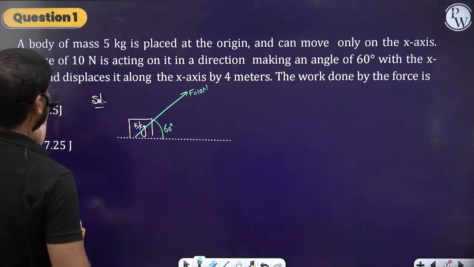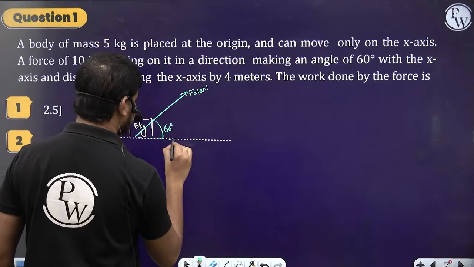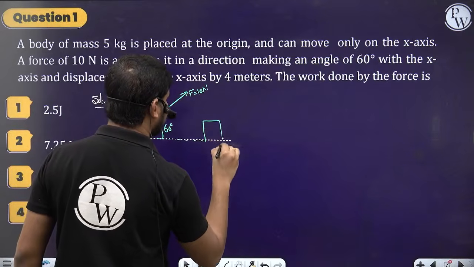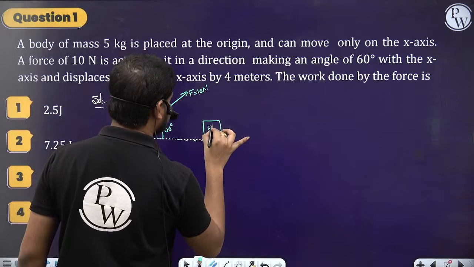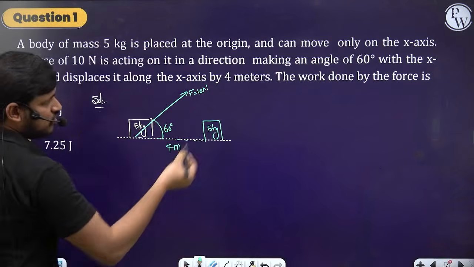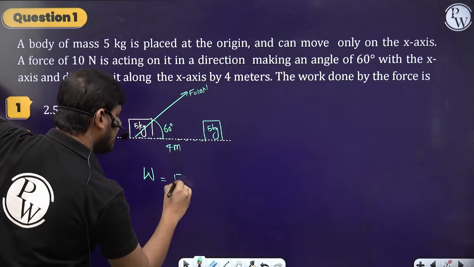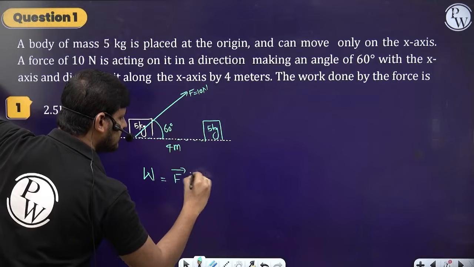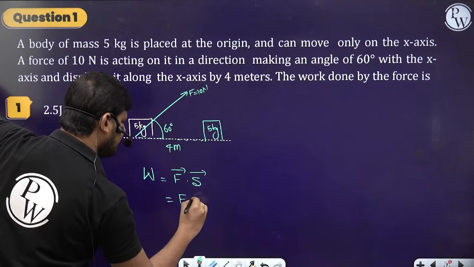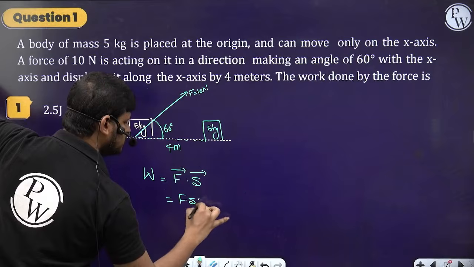And it displaces it along the x-axis by 4 meters. So it displaced from here to here by 4 meters. This is a 5 kg block and the displacement is 4 meters. What is the work done? The work done is equal to F dot S, which we can write as Fs cos theta.